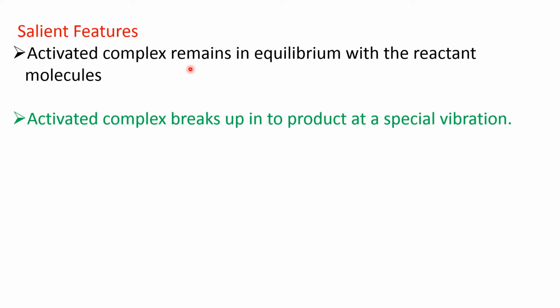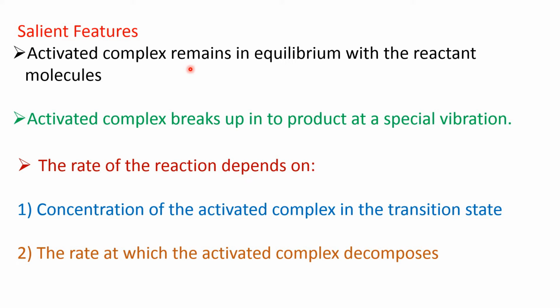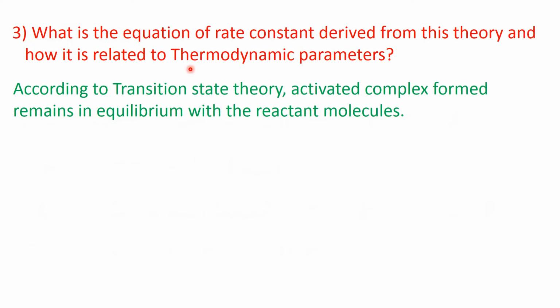See, the atoms vibrate around the internuclear axis, and at a particular vibrational frequency it breaks down. And the rate of the reaction depends on number 1, the concentration of this activated complex in the transition state, and number 2, the rate at which the activated complex decomposes.